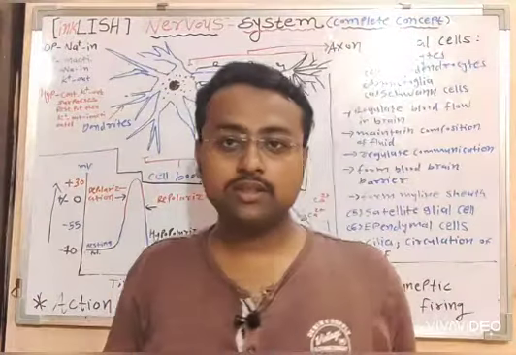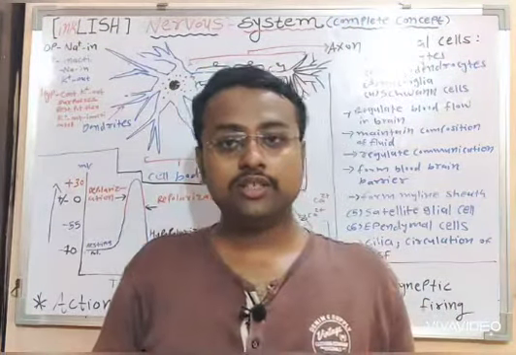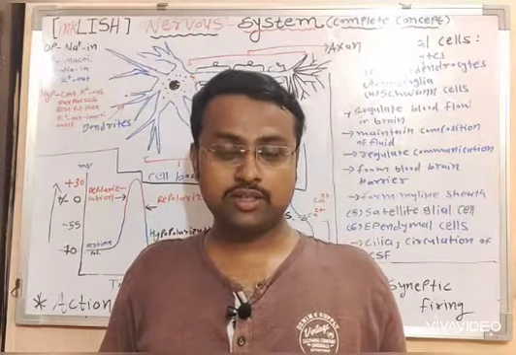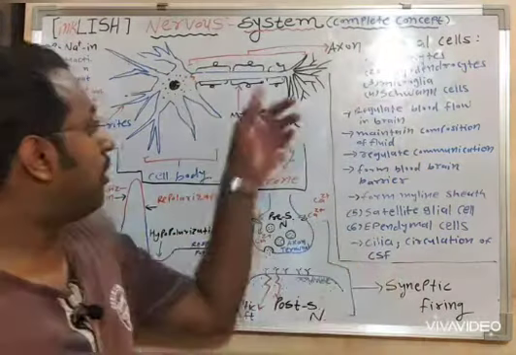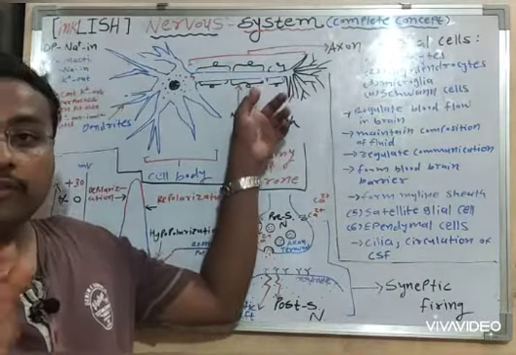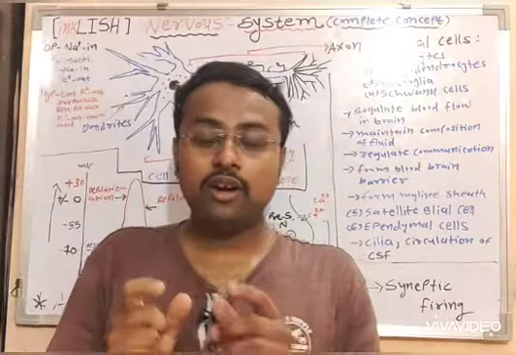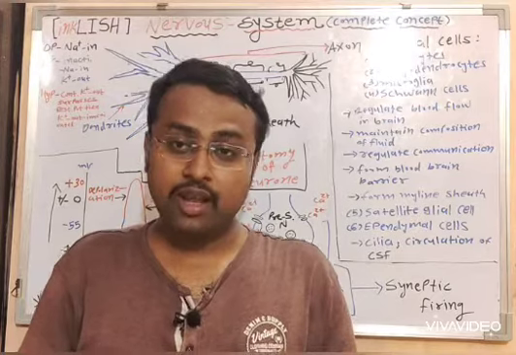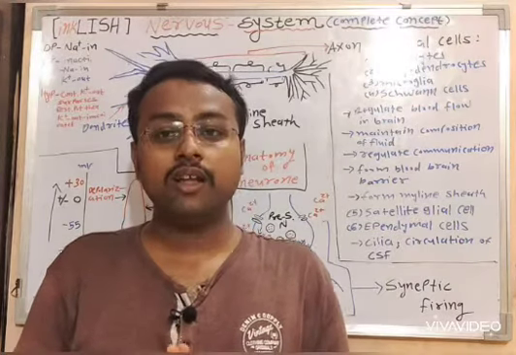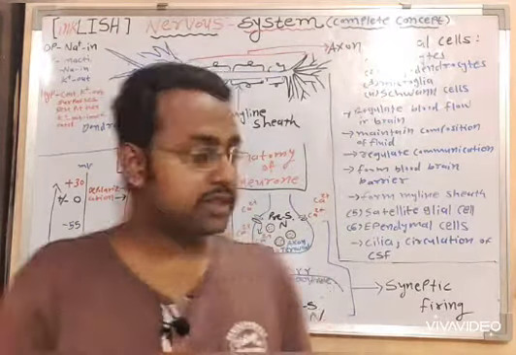It should be noted that these myelinated sheaths are not continuous. They form in between gaps. These gaps are called nodes of Ranvier, and these nodes of Ranvier can transmit the nerve impulse.